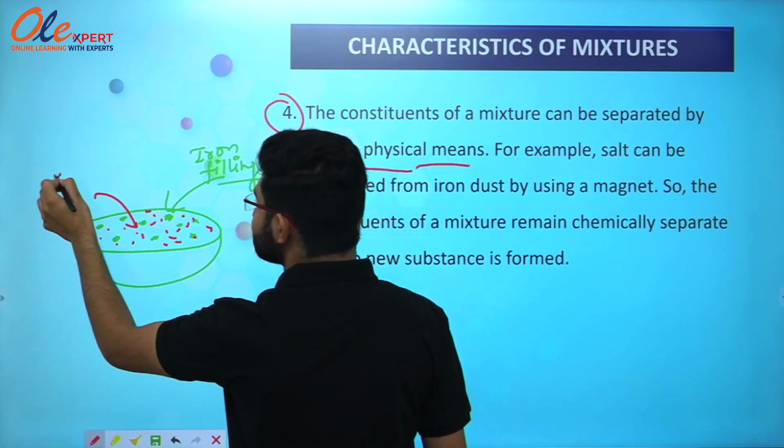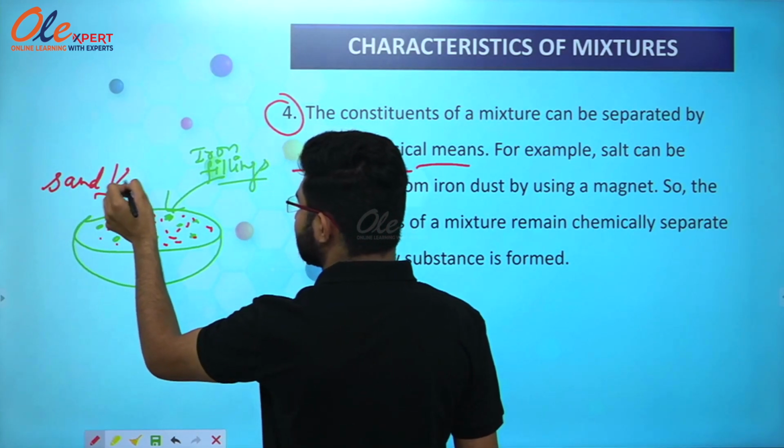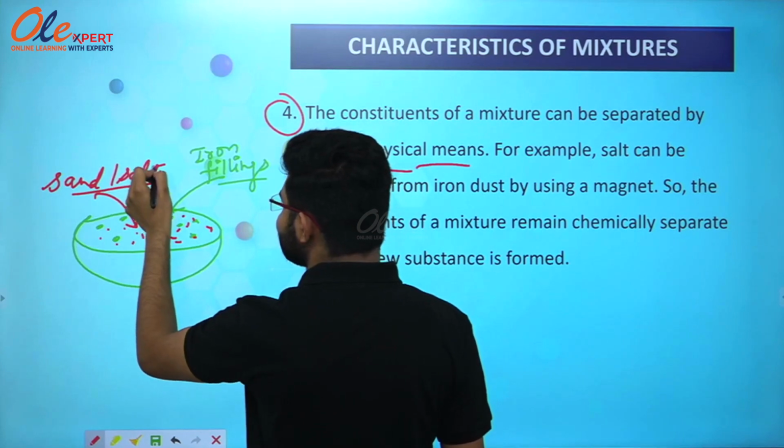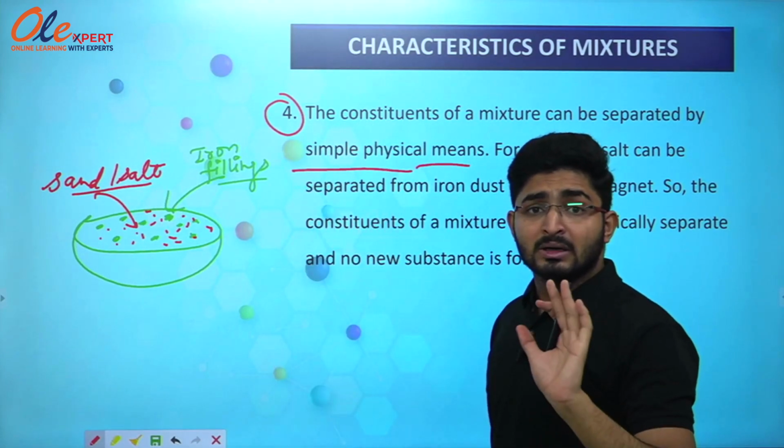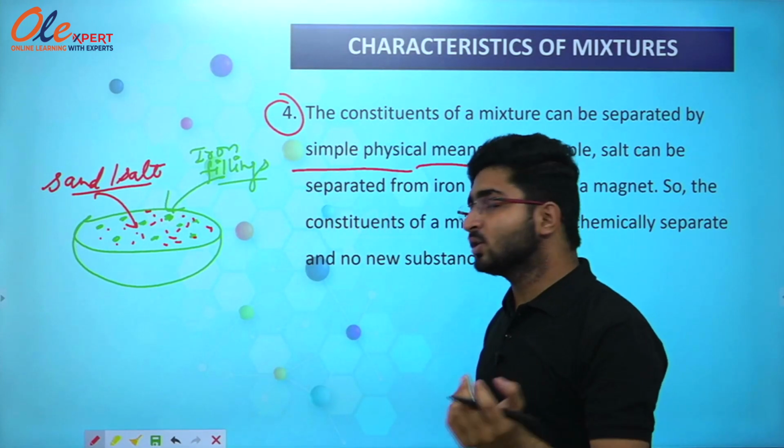So the red part shows sand or salt. So we can say that it is a mixture. What kind of mixture? Heterogeneous mixture.